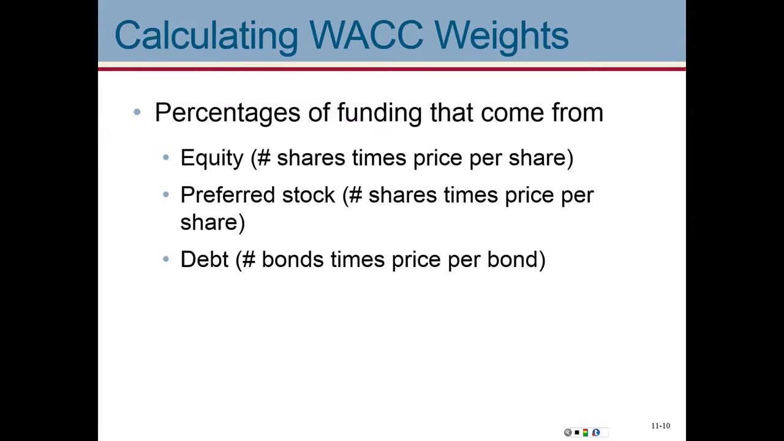Now finally, we're going to have to calculate the weights. We're going to have to see how many shares of stock, common and preferred, we have, and then we multiply by the current price. And then we do the same with debt, the number of bonds that we have, and then we multiply them by the current price. We add everything up, and then we divide each component by the grand total. There's an example that